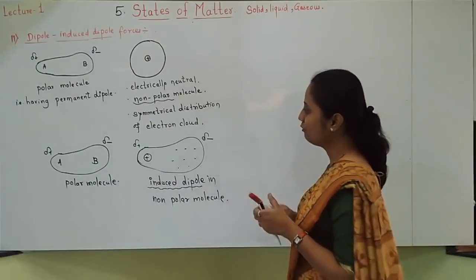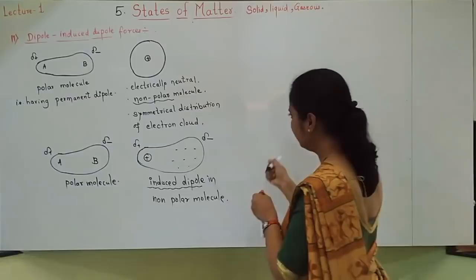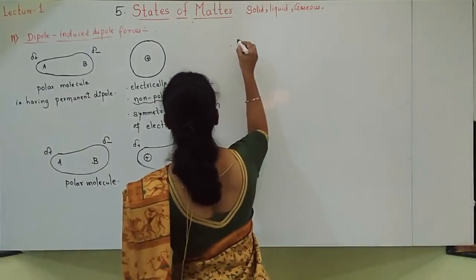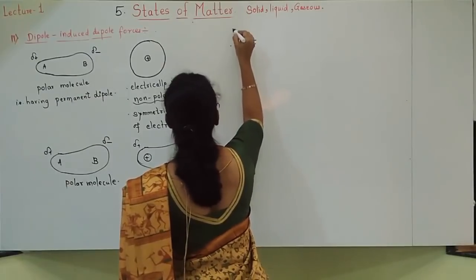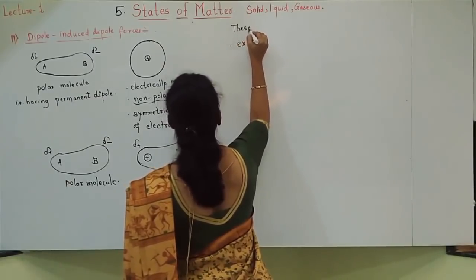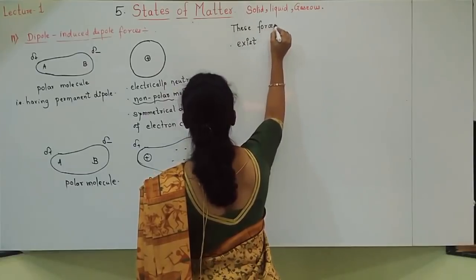What explanation will you write for this type of forces? See here, I will not write the complete explanation. First point you should write: students, whatever I am telling, listen and write.